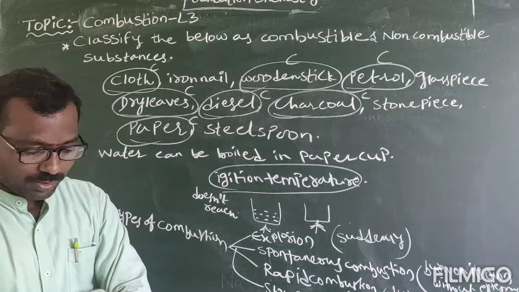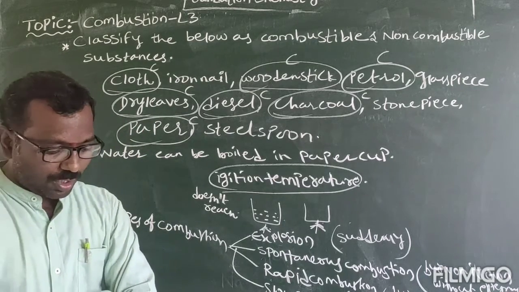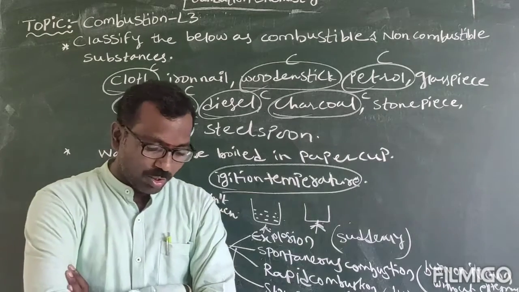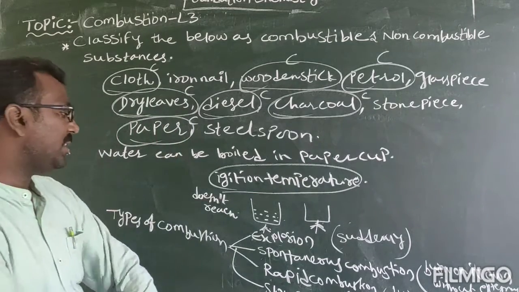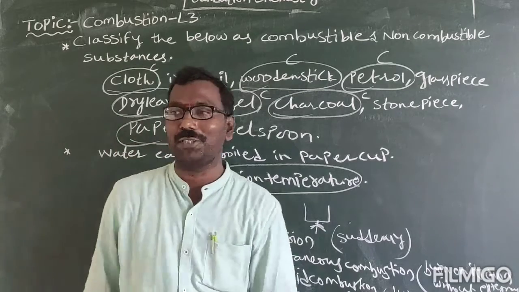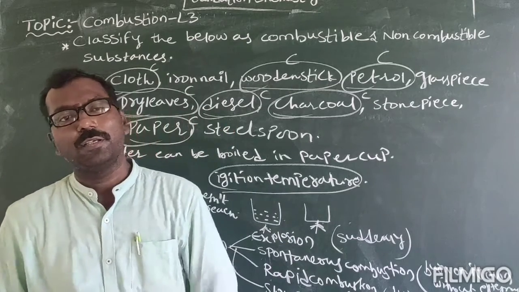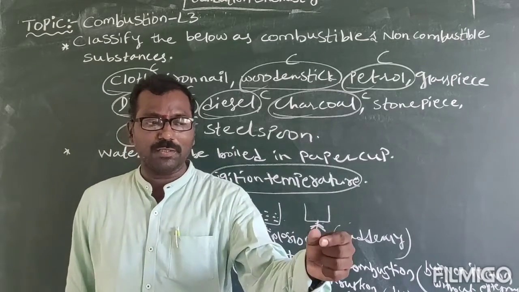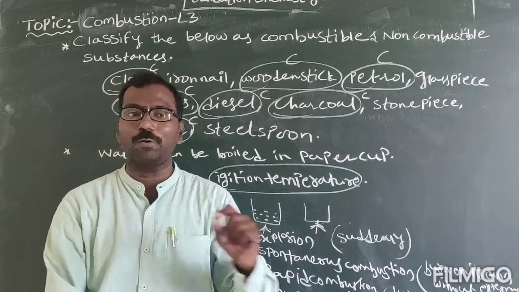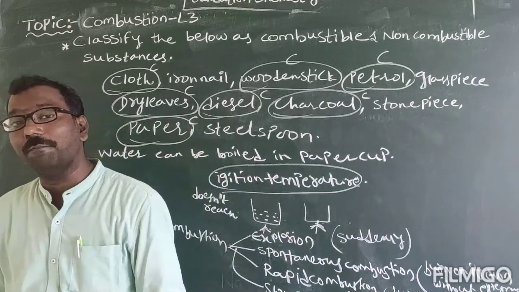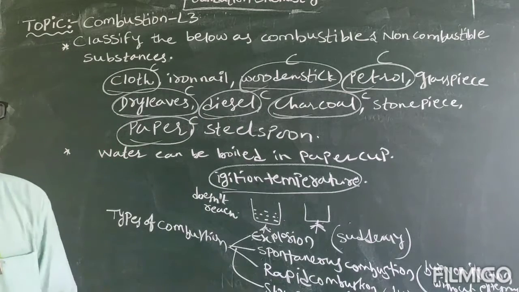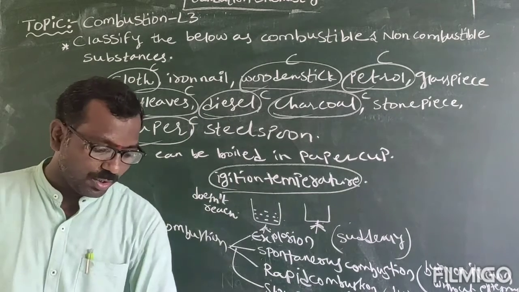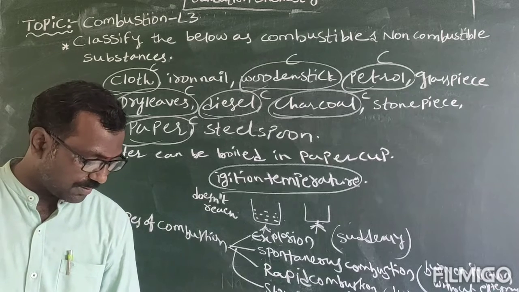Examples are burning of paper, burning of wood, burning of charcoal, burning of coal, burning of candle. All these are examples of slow combustion. Burning of candle: it will burn for some time, again it will go off, again you have to light it. So that is not a complete combustion. Burning of wood, burning of coal, all these are examples of slow combustion.